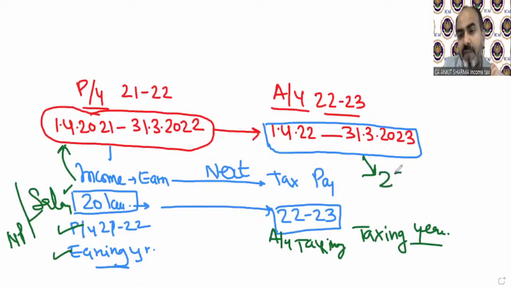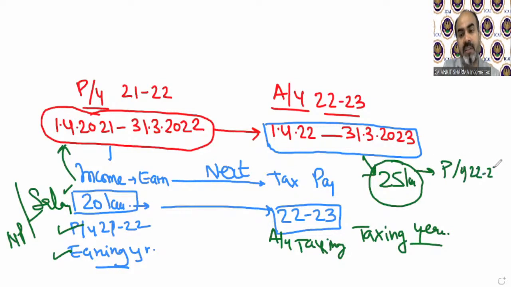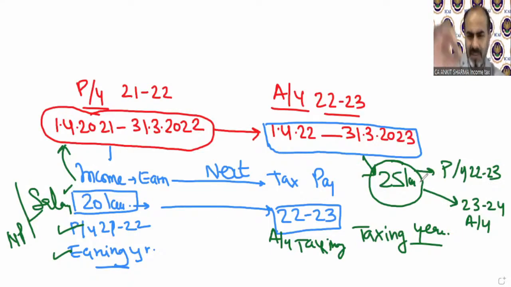Imagine you earn 25 lakh rupees during this duration. So now what will be called previous year for this 25 lakh rupees? When you earn this 25 lakh rupees in 22-23, then for this 25 lakh rupees, previous year will be called 22-23. And when we pay tax on this income, we will pay tax in 23-24. That will be called assessment year for this income. Understand? It's a very simple concept.